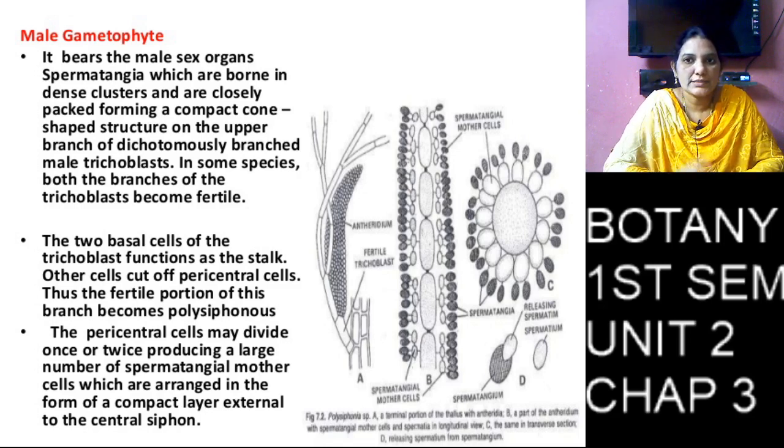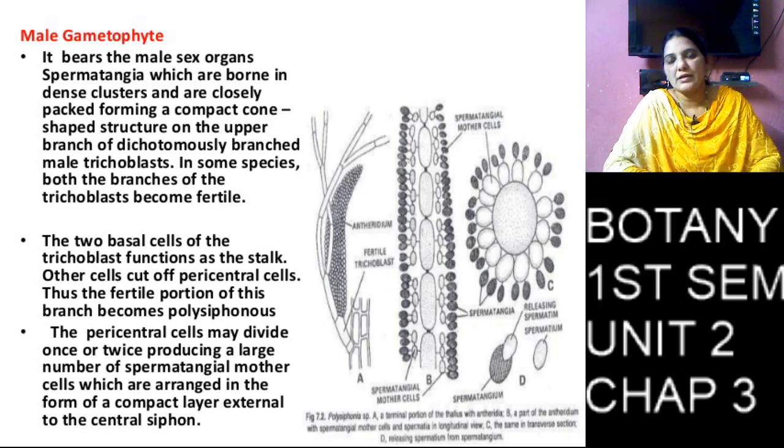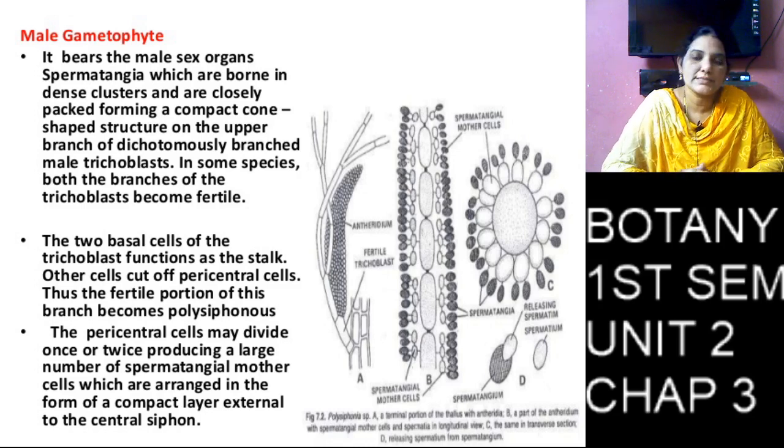The pericentral cells cover the axial cell on both sides, right side and left side.